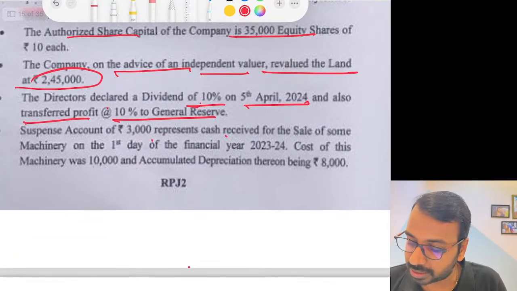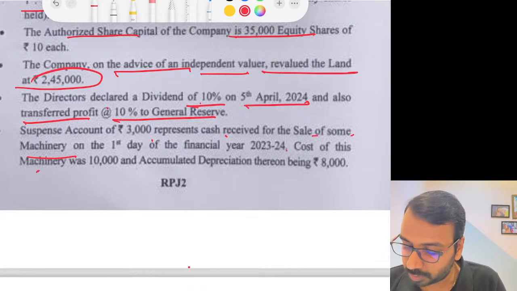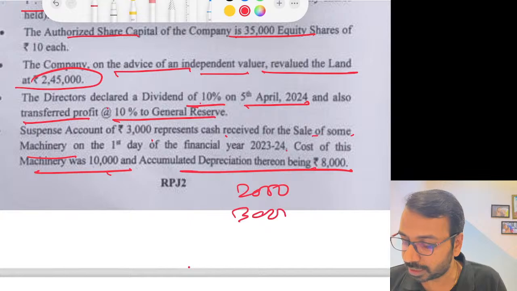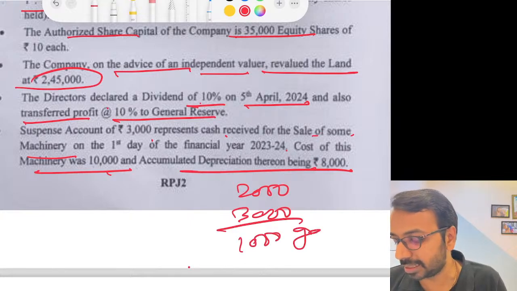Suspense account represents cash received from sale of some machinery. Cost of the machinery was 10,000, depreciation 8,000. So 10 minus 8, 2,000, and 3,000 is the cash received, so 1,000 is the gain. Simple adjustments, nothing complicated.